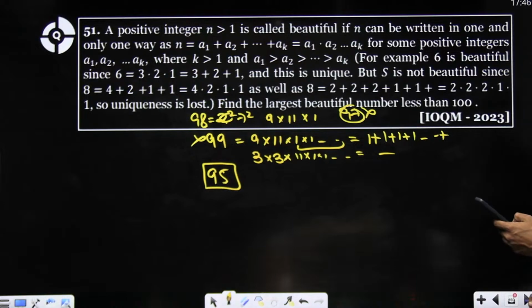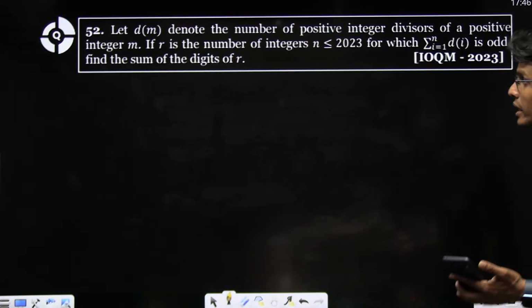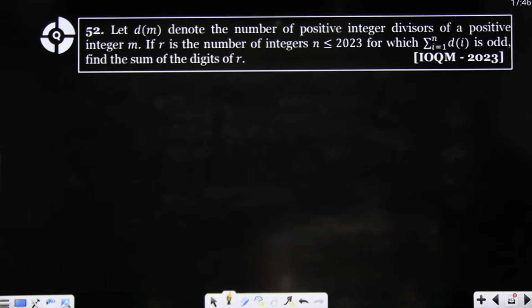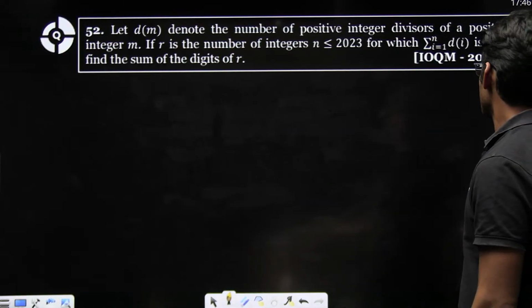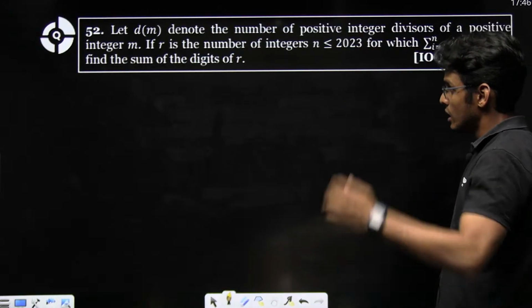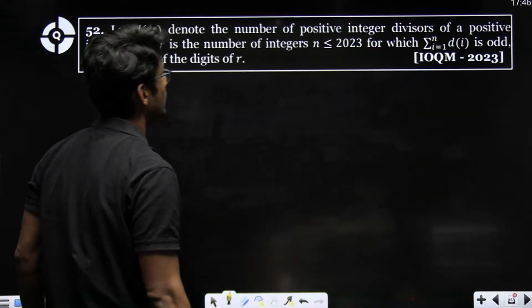Okay. Now the last question. We are solving till 2023. Let dm denote the number of positive divisors of positive integer m. If r is the number of integers n for which the sum d1 plus d2 plus up to dn is odd, then find the number of digits of r, right?